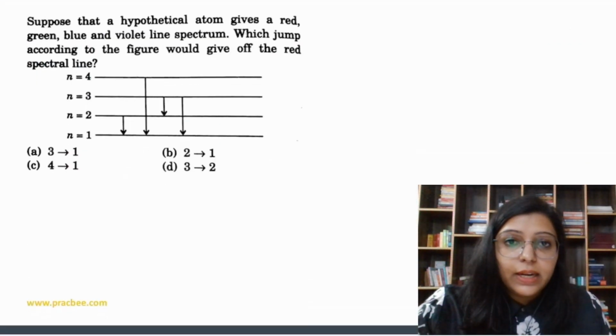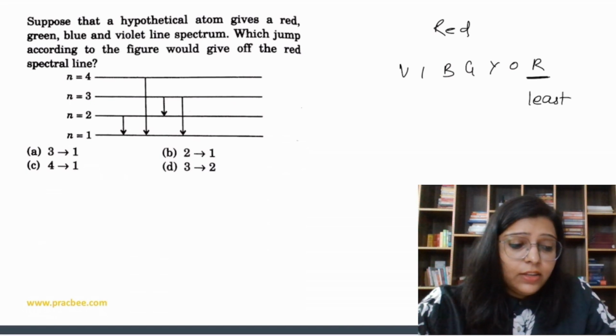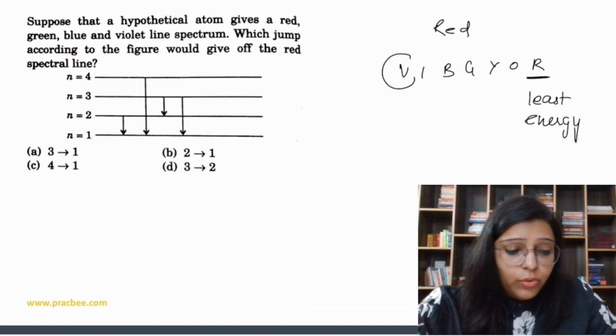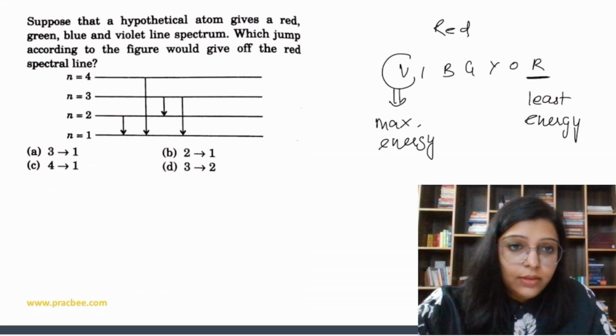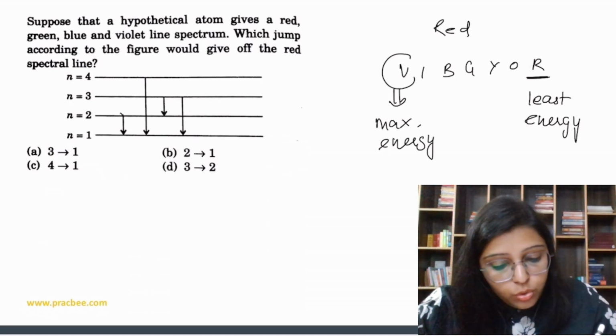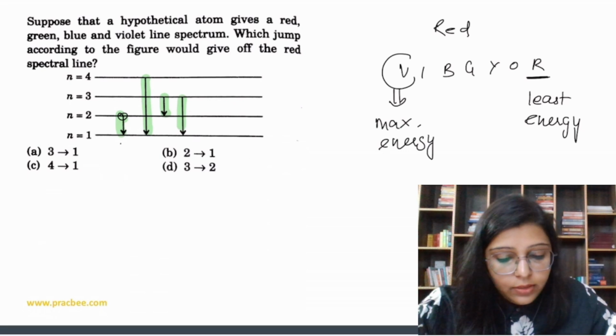Suppose that the hypothetical atom gives a red, green, blue and violet line spectrum. Which jump according to the figure would give off the red spectral line? So see, if we talk about red, in VIBGYOR the red one is going to have least energy, while the violet one is going to have maximum energy. Least energy means obviously for that line, least energy is emitted. So we have to find that line. So see, here 2 to 1 is 1 jump, here 4 to 1 we can say 3 jumps, 3 to 2 is 1 jump, and 3 to 1 is 2 jumps.